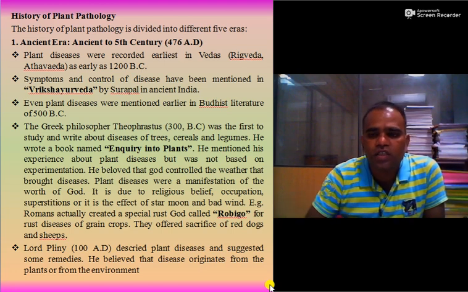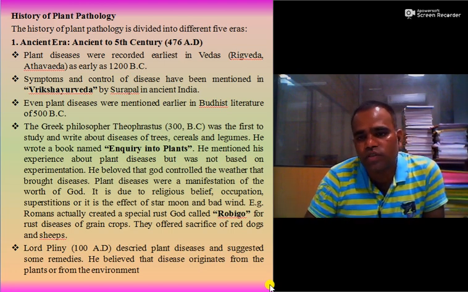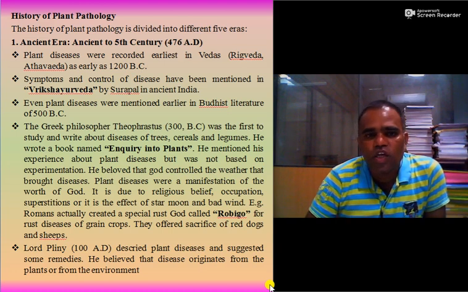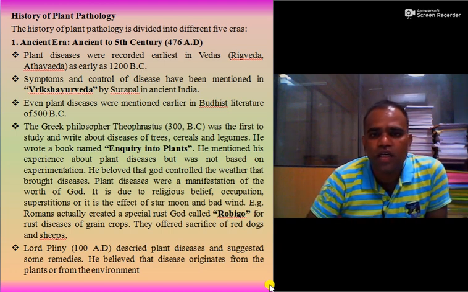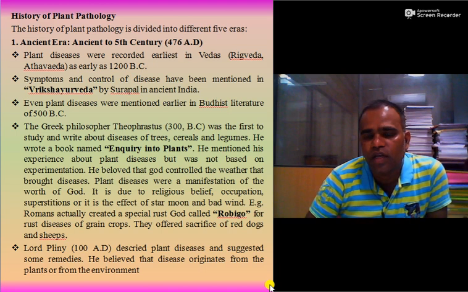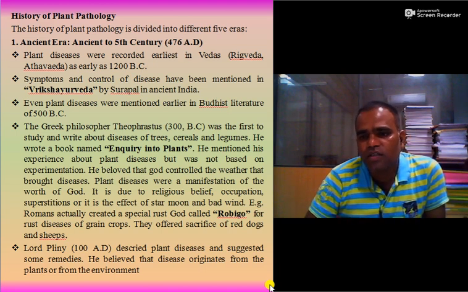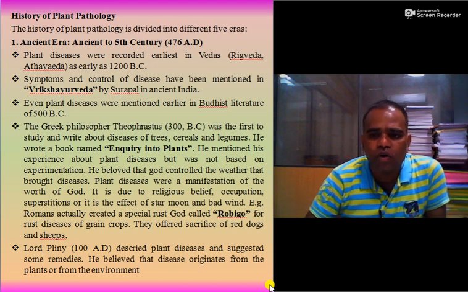So let us discuss the history of plant pathology. The history of plant pathology is divided into 5 different eras. Let us discuss some of the important scientists in the history of plant pathology.